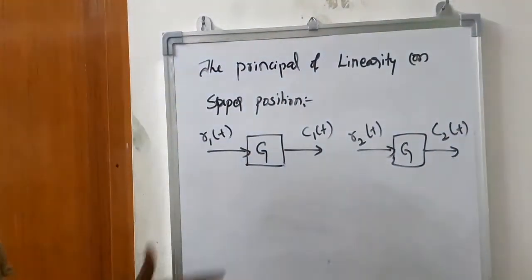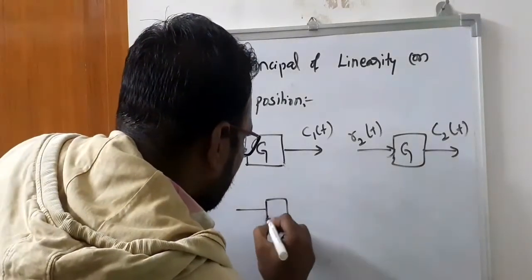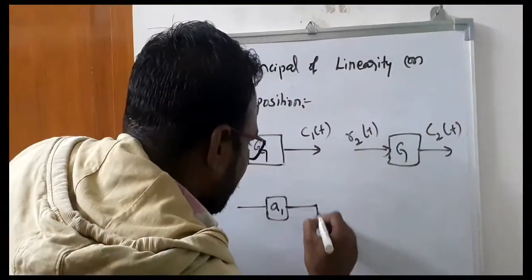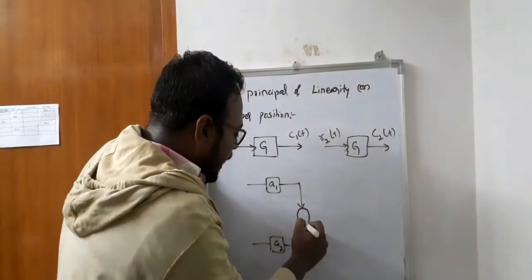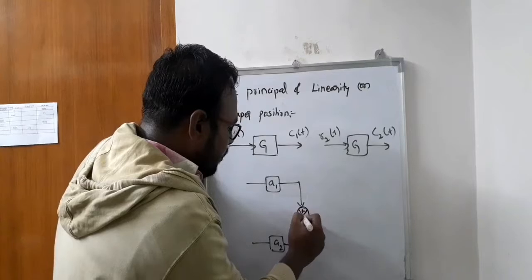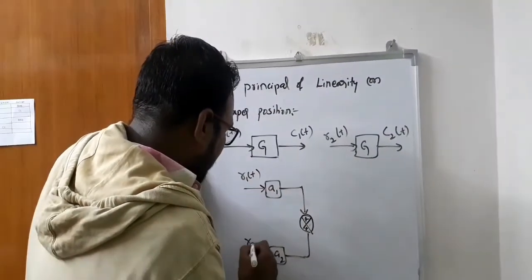Now we are going to combine these two cases. Let A1 and A2 be constants, both are coefficients. We can take a summing point here, where both go to summation: here R1 of t and here R2 of t.